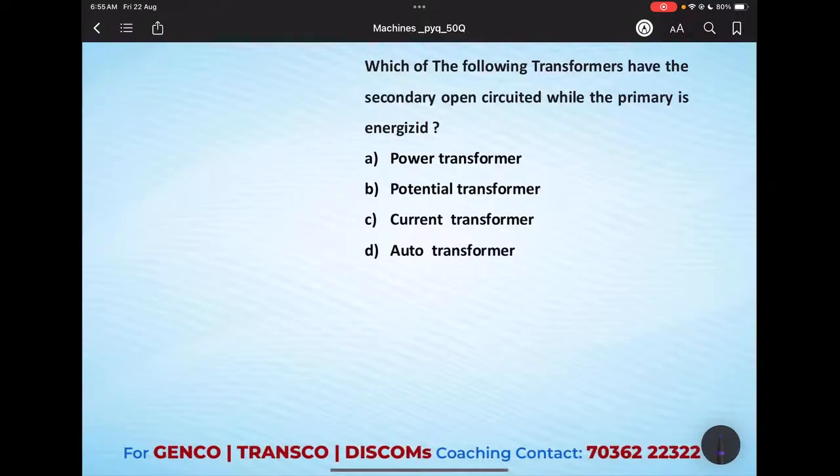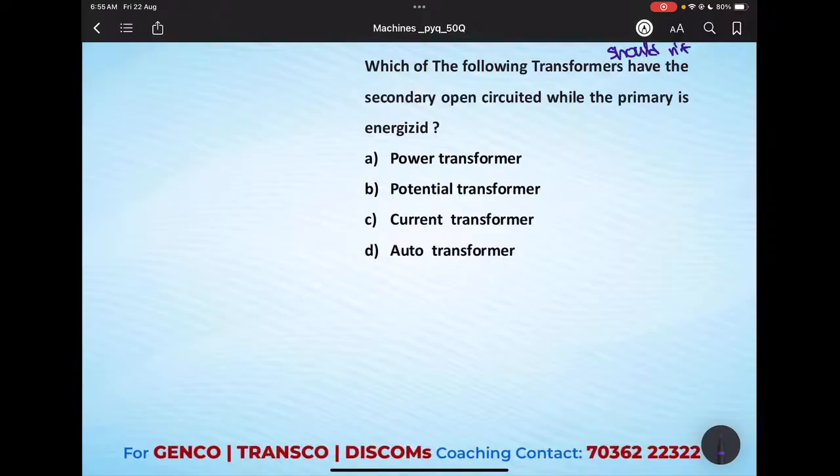Coming to the next question: which of the following transformers have the secondary open circuit while the primary is energized? I think there is a small mistake here. The question should be: which of the following transformers should not have the secondary open while the primary is energized? What type of transformer is it? We need to see the options given.